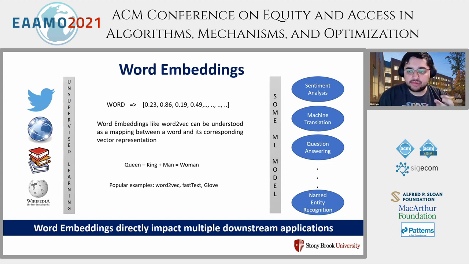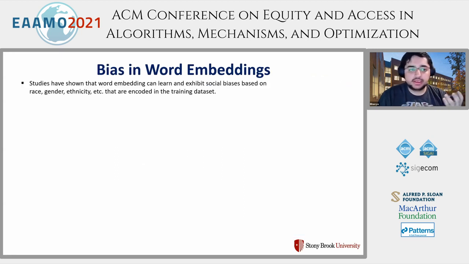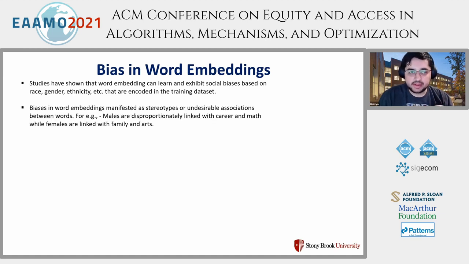Word embeddings have the potential to directly impact multiple downstream applications. They can be used to bootstrap almost any NLP application. So if there is something wrong going on with the word embeddings, it can seriously impact multiple downstream applications. Recent studies have shown that word embeddings can learn and exhibit biases based on race, gender, ethnicity, etc., which were encoded in the training data set.